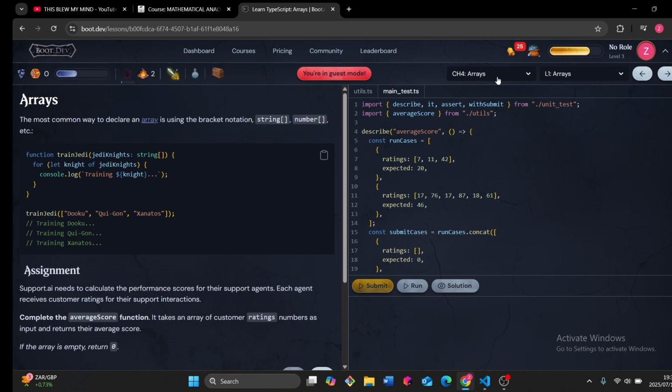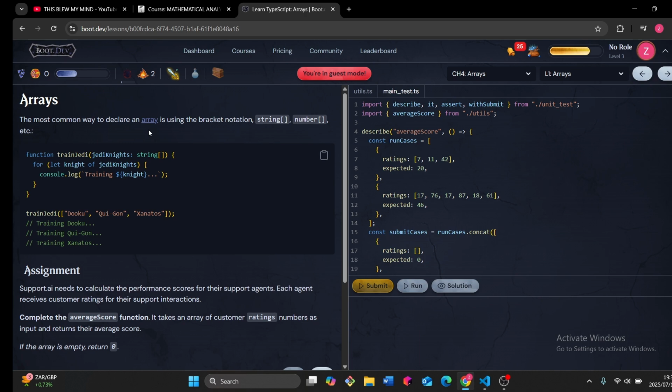As I've said, I suck at reading, so by doing this I am also learning how to read, which is actually good if you think about it. I think we should just get into it. So arrays, one of the most common ways to declare an array. Oh, and by the way, I've done arrays. Obviously I know a little bit about arrays, so I'm not actually a newbie.